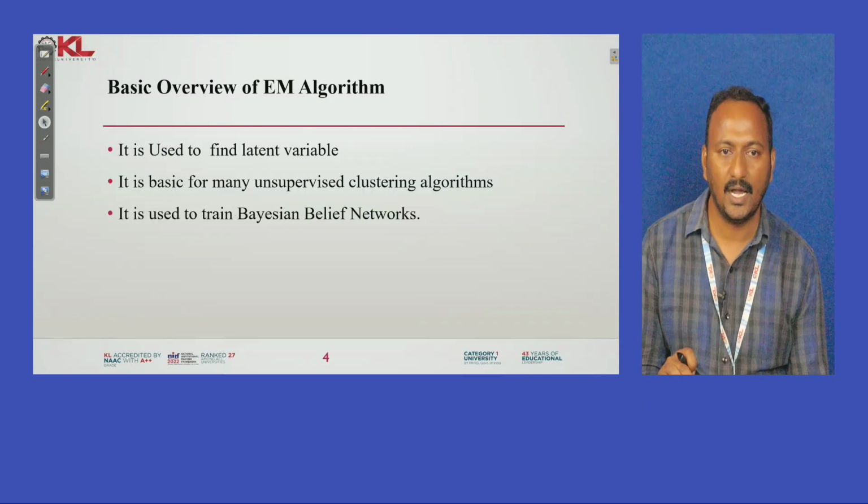In most cases the data which we have is observable data. In some cases the features in our data set may be unobservable, or there is a chance of missing values in our data. To fill those missing values and to get the unobservable values, we simply apply the EM algorithm.